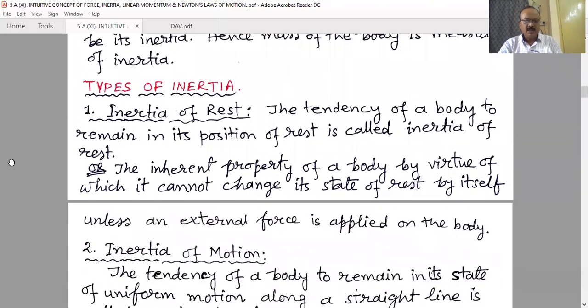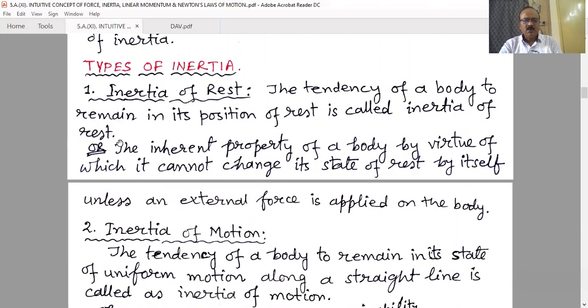Now, types of inertia. Inertia of rest. The tendency of a body to remain in its position at rest is called inertia of rest. We can define it another way. The inherent property, meaning the body's own property, not an imposed property, of a body by virtue of which it cannot change its state of rest by itself unless an external force is applied on the body. This inherent property is known as inertia of rest.